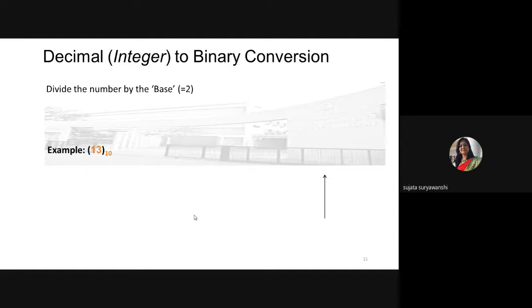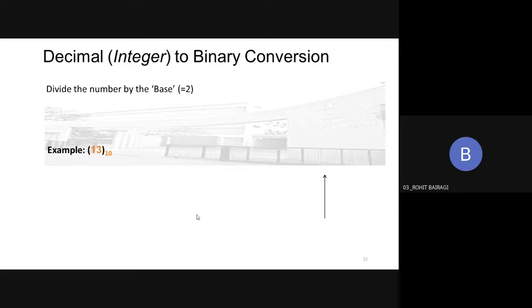Decimal to binary conversion: consider the given number 13. 13 is a decimal number. Can you tell me whether 13 is decimal or hexadecimal? Decimal. Why is it not hexadecimal? Because hex also has distinct values up to 15. How do we represent a hex number? We use alphabets. For 13, which alphabet should we use for a hex number?